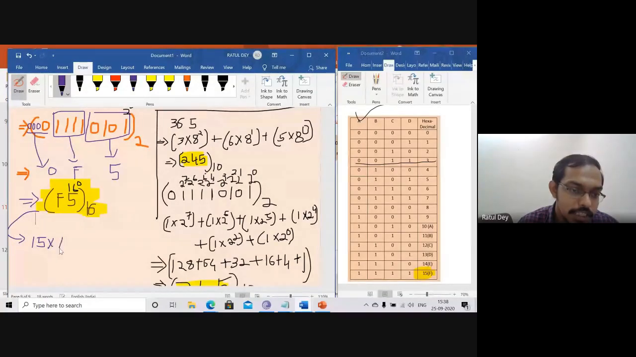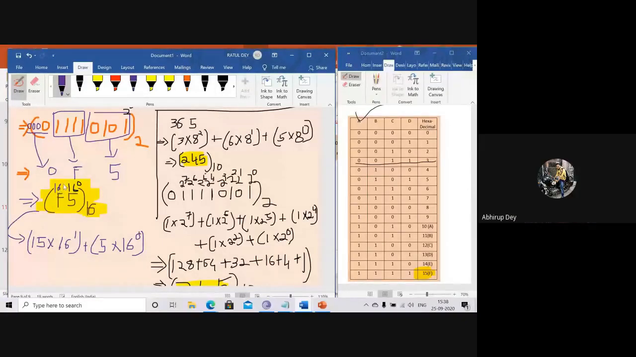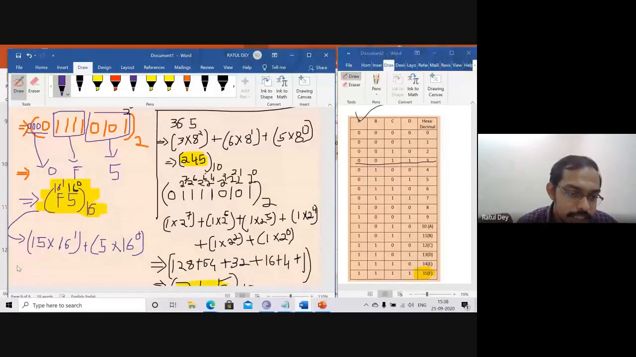16 to the power 1, and next plus 5 multiplied by 16 to the power 0. Yes or no? Yes, sir. So what is the result?